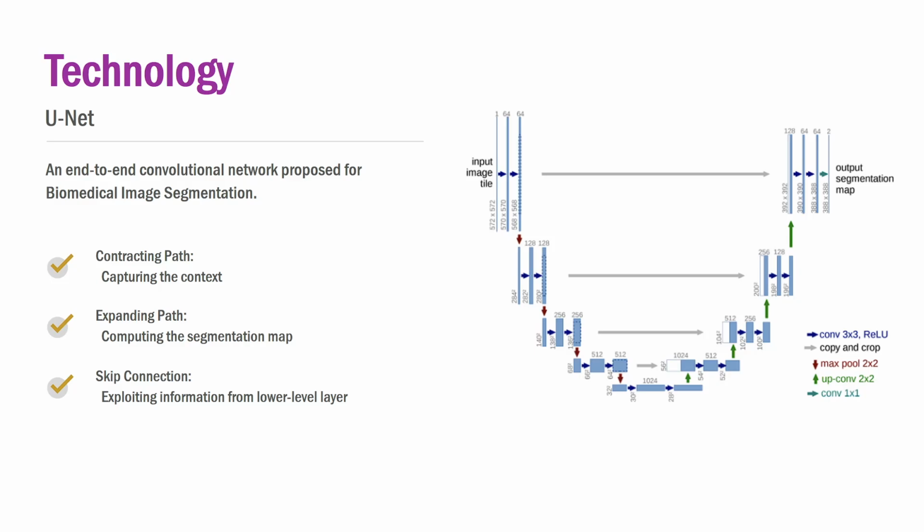The contracting path is for capturing the context and consists of repeated application of convolutions, ReLU, and max pooling operations. And the expanding path is for computing the segmentation map by combining the feature and spatial information through a sequence of convolutions and concatenations with high-resolution features from the contracting path. It also uses skip connections to exploit information from lower-level layers.